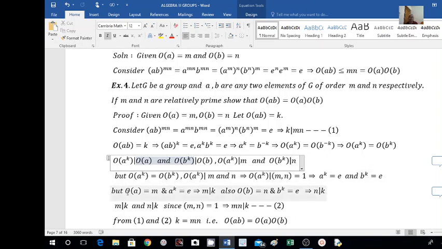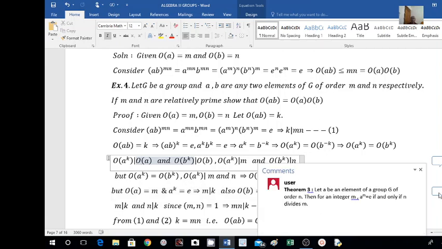But here order of A is equal to M and A raised to K is equal to E. We have one more theorem that we have already proved. This is the theorem: let A be an element of a group G of order N. Then for an integer M, A raised to M equals E if and only if N divides M. This theorem we have proved in theorem 3.